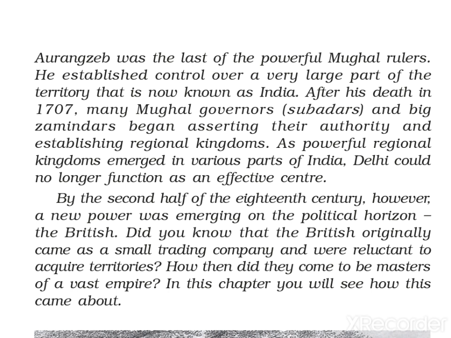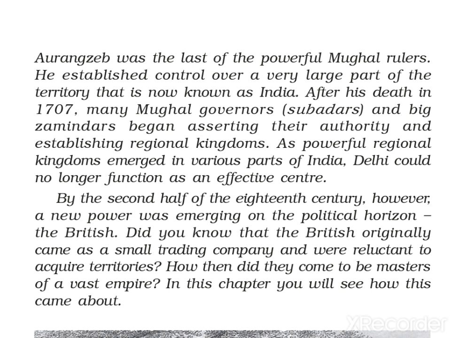Here, same thing they have given. Aurangzeb was the last of the powerful Mughal rulers. He established control over a very large part of the territory that is now known as India. After his death in 1707, many Mughal governors, subadars, and big zamindars, right? You remember the Mughal Empire fragmented into three overlapping groups, Watan, Jagir, and those who seized independence, like that.